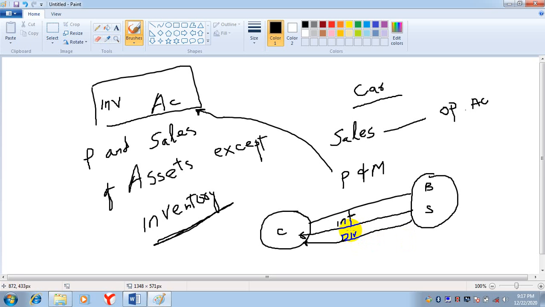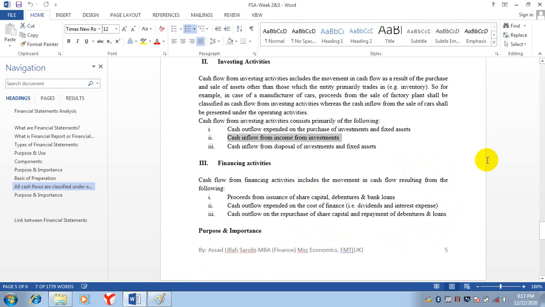If cash is coming from these investments, interest or dividend, so cash is coming to the business, that will be an investing activity.